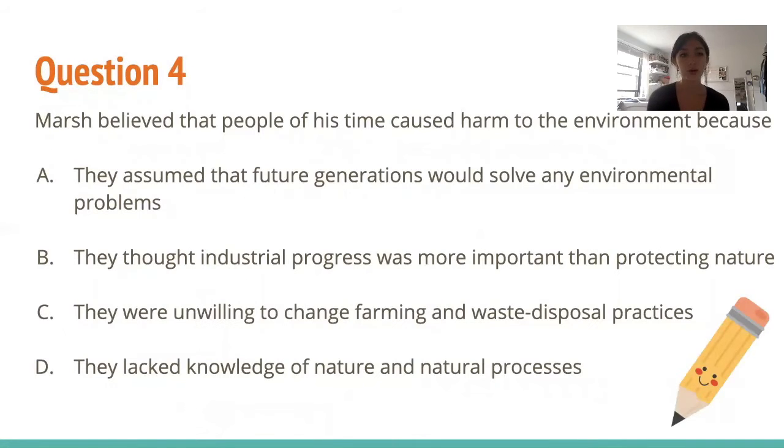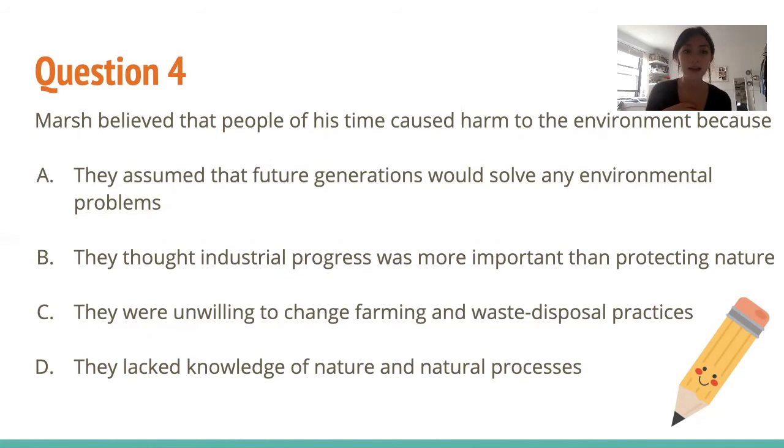Okay, so question 4. Marsh believed that people of his time caused harm to the environment because, so let's look at all the choices. Choice A, they assumed that future generations would solve any environmental problems. Nowhere in the text did we really talk about future generations. This is where annotating really helps, because if you had written on the side "generations," you would have to think twice, but you didn't, so you can get rid of this one.